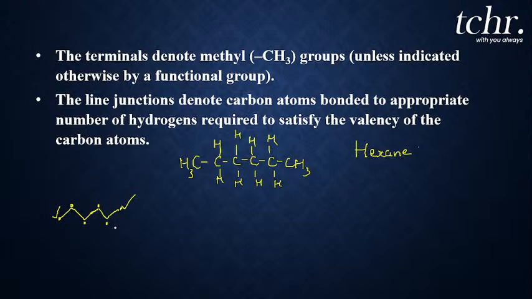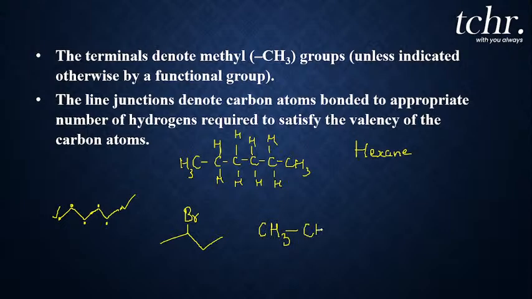Let me give one more example. This is the bond line representation of which compound? Can you guess? Yes, it is 2-bromobutane. You will write the terminal one as CH3, correct?